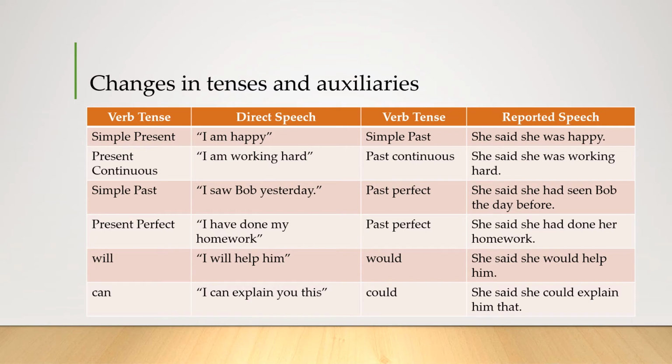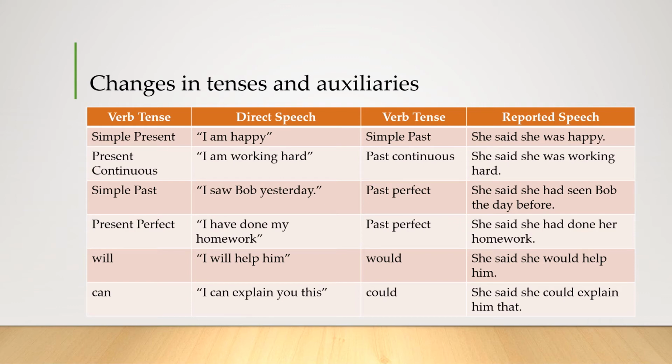In this chart, you can see a summary of the main tenses, the ones that we have studied, and how we are going to change them. So simple present, I am happy, is going to change to simple past. She said she was happy. Present continuous, I am working hard right now, is going to change to past continuous. She said she was working hard. Simple past, I saw Bob yesterday, is going to change to past perfect tense, the one we studied previously. She said she had seen Bob the day before.